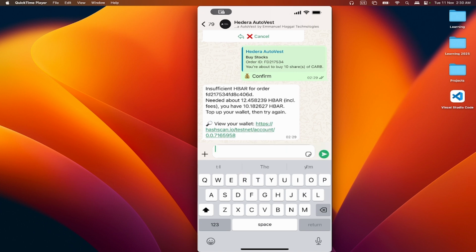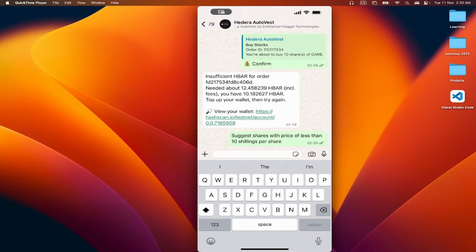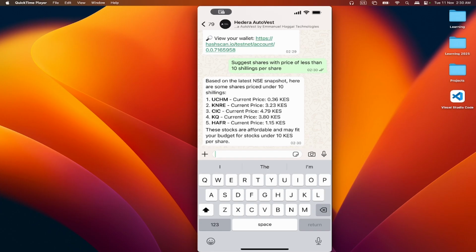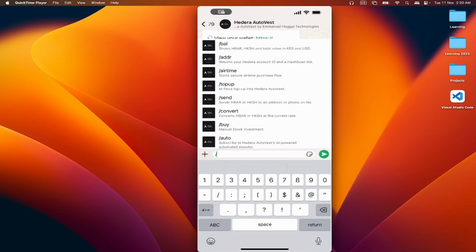We can just ask the AI to suggest something, since it has access to the live data. Yep, there's quite a number. Even KQ. So let's choose one again.